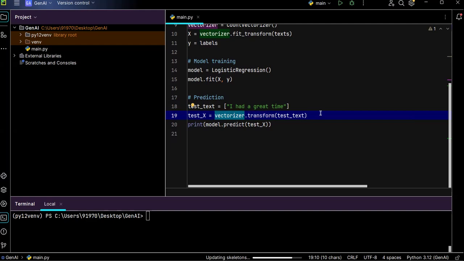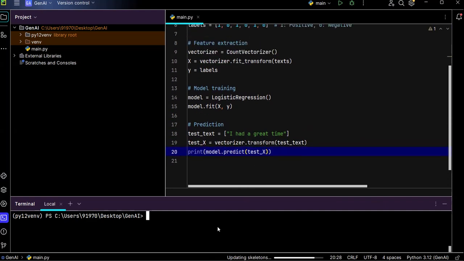This vector format we are actually not able to understand. For each and every word, the vector representation is different. I'll show you that as well. And we are passing that vectorized data into our model to predict. You can see model.predict is the method that we are using in order to predict the response for this given vectorized input, right?